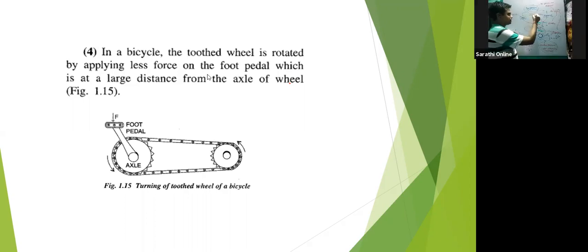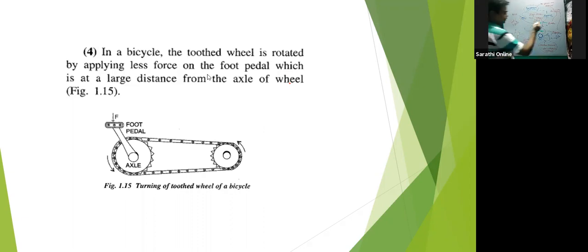This uniform velocity can be linear also or rotational also. Linear and translation are the same only. So if a block is kept on a table and the block is at rest, all the forces acting on the block should be equal to 0, Fx 0 and Fy 0, and also all the torques should be 0.